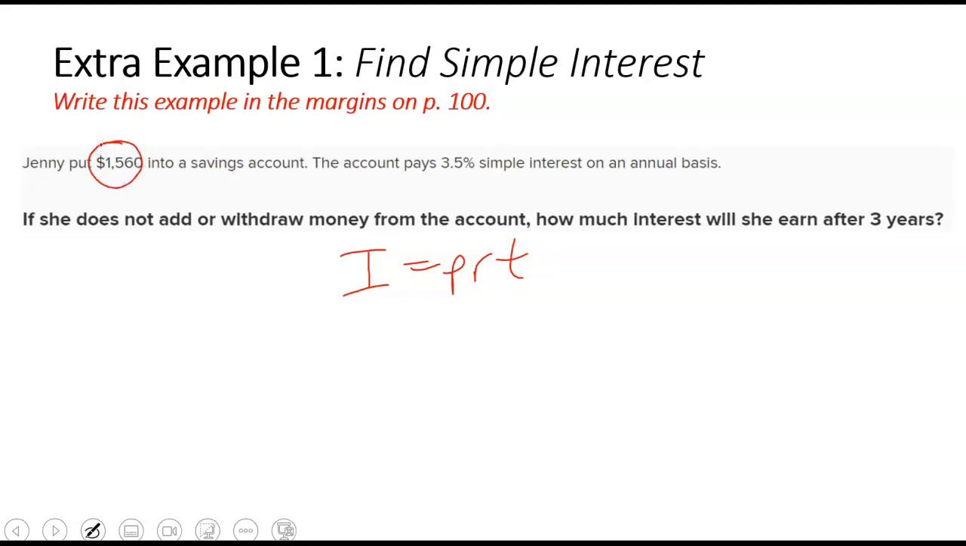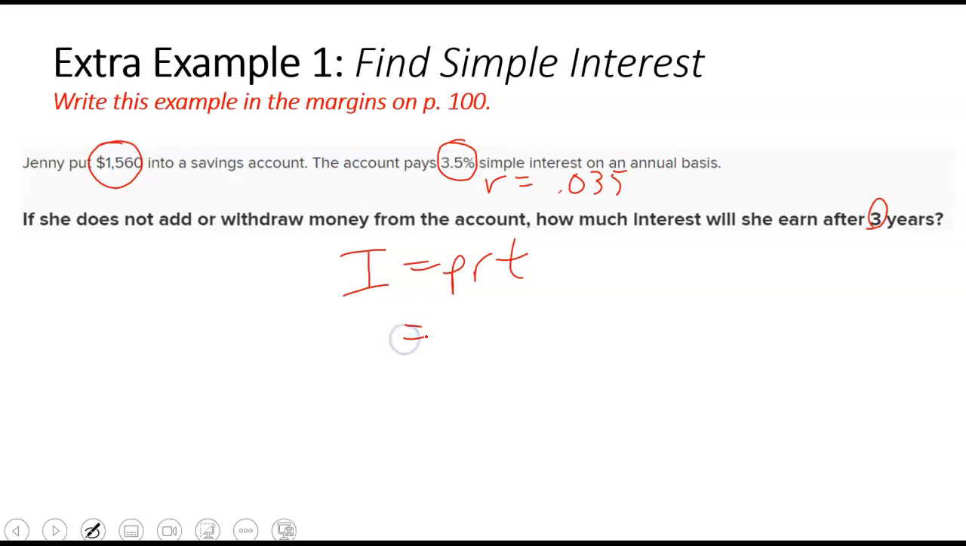And what is the interest rate? What is R? But we don't use 3.5%. What do we use for that? So think about it. And is this what you thought? I'm sure it was, because you guys are all experts now at changing percents to decimals. And then our time, T, will be 3 years.